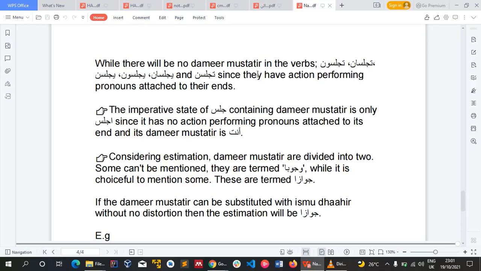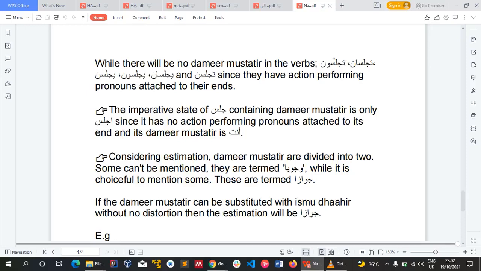Why? Because since they have action performing pronouns attached to their ends, that's what I said. So we have wawul jama'a here, we have aliful isnain here, we have nunu niswa here, we have aliful isnain here, we have wawul jama'a here, we have nunu niswa here. So all of them are domir attached immediately at the end of the fi'l. So they are the action performing pronouns. They are the one performing the action.